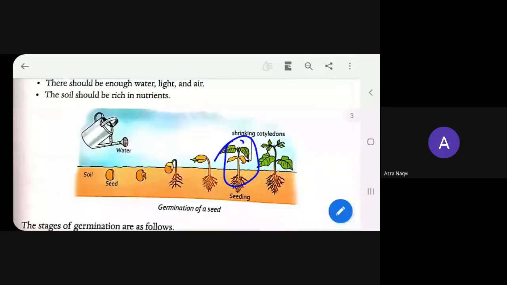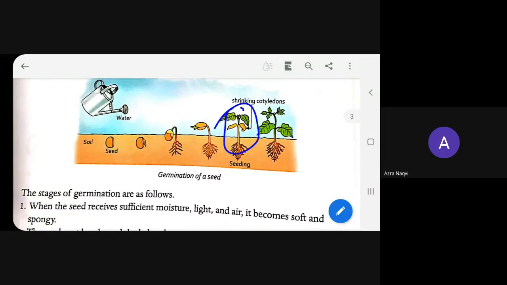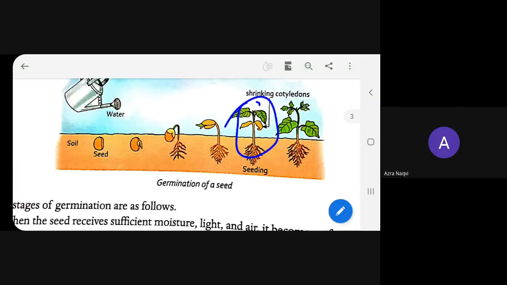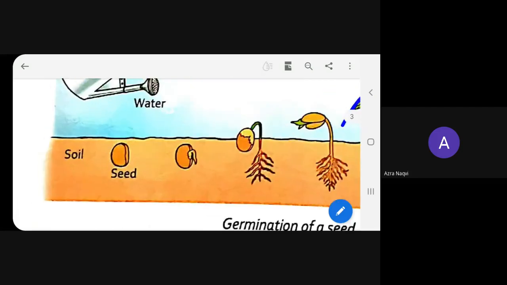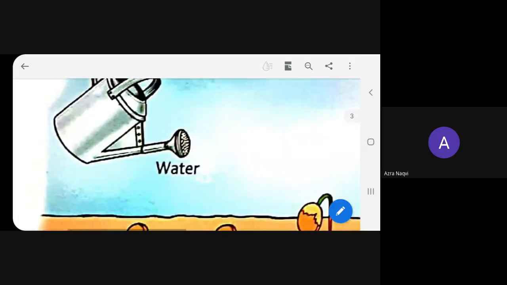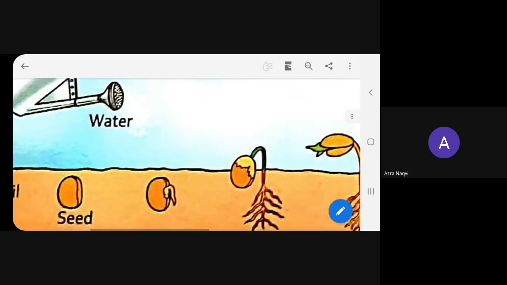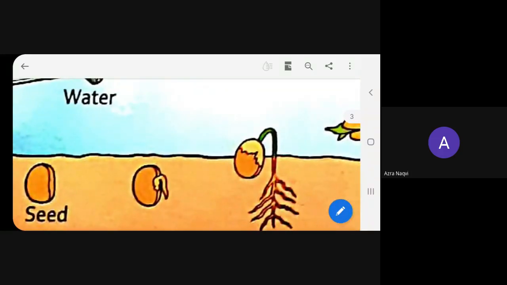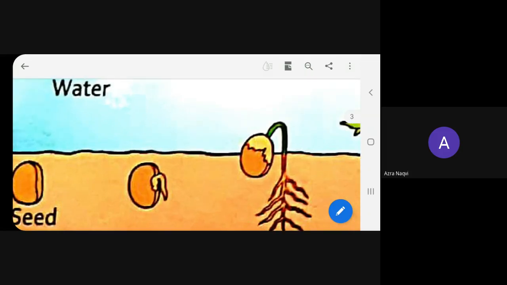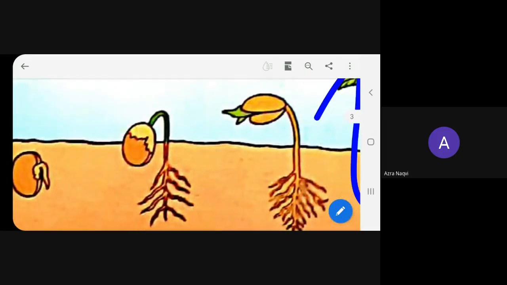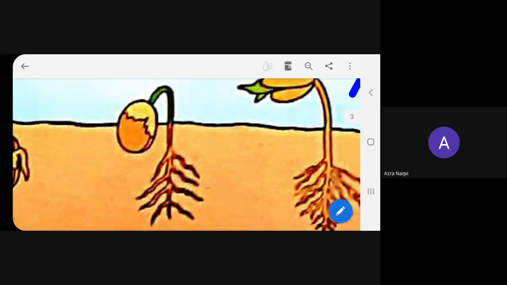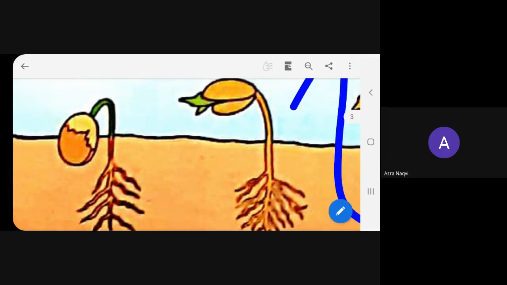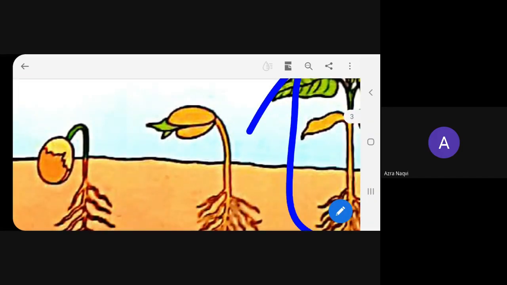Just after that we learned the stages of germination, how this dry seed will get water and become soft and spongy. After that, a tiny root-like structure will come out of it. Then it will get a shoot and a root, and tiny leaves.